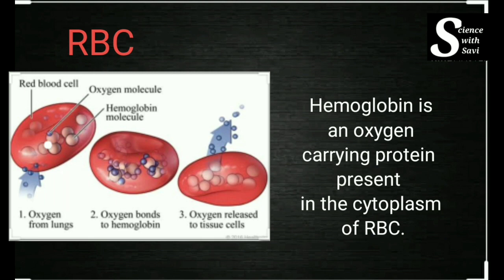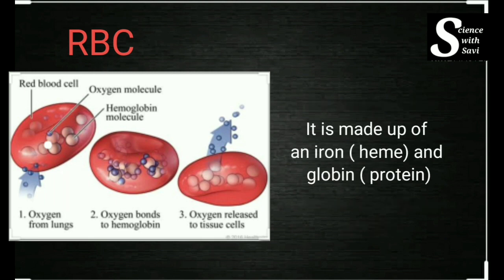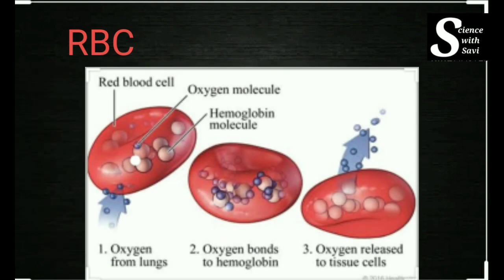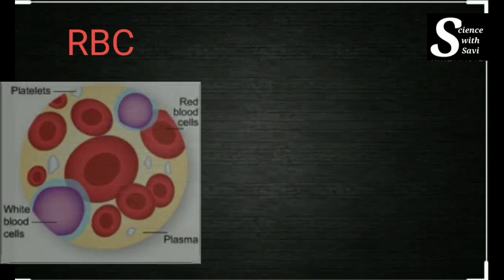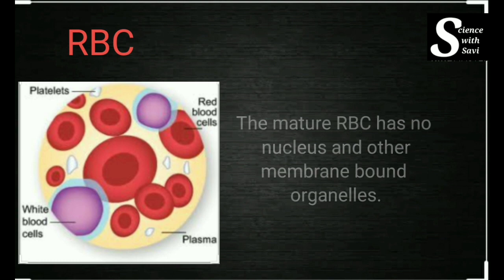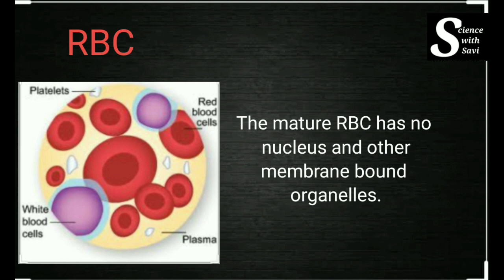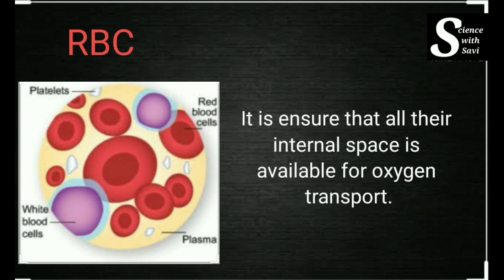This hemoglobin is made up of an iron and a globin, which is the protein part, and because of this heme, that is the iron group, it has a red color. Okay, so the oxygen combines and binds with this hemoglobin, and in this form the oxygen is being carried from one place to the other by combining with the RBC. Now there is a very important thing which I am going to tell you, that the RBC does not have a nucleus. It does not have any other membrane bound organelles. No organelles there. Why? So that most of the space is there for the transport of oxygen. Okay, so they do not have the nucleus.